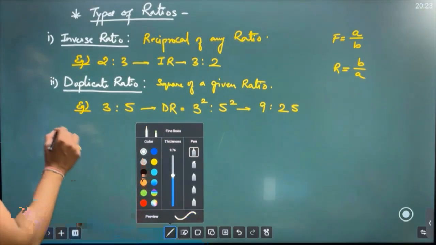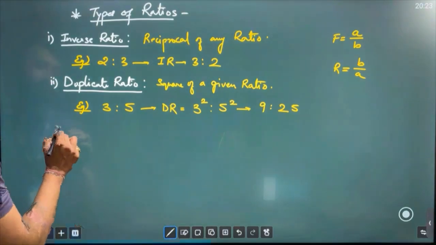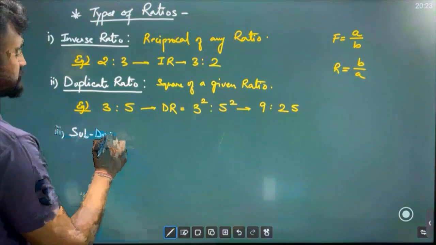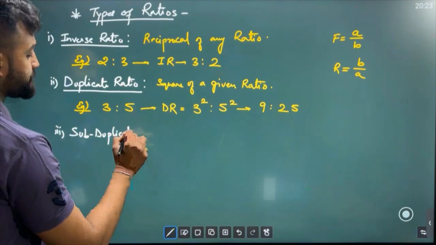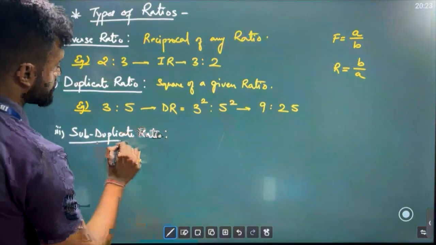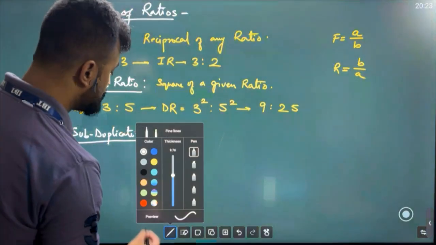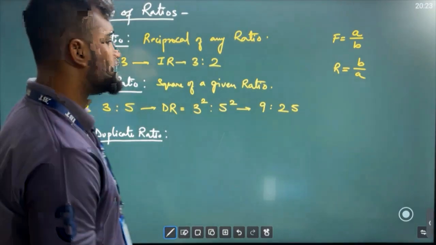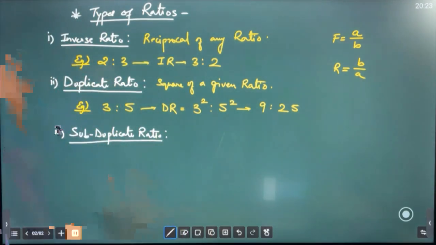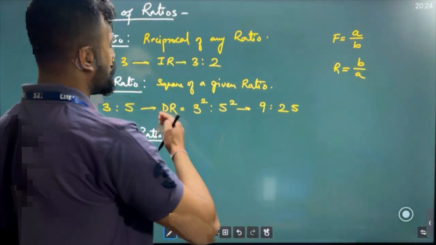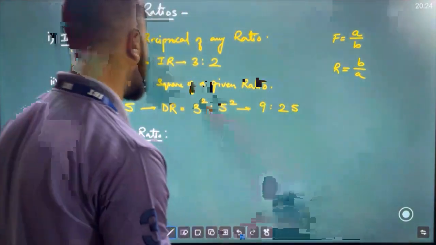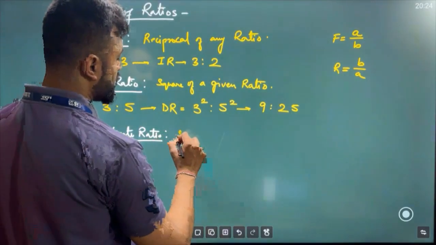After duplicate, what do we have? So after duplicate, we have subduplicate ratio. What is a subduplicate ratio, sir? It's quite simple, my friend. Subduplicate ratio is the reverse of duplicate ratio. What is the reverse of square? Sir, reverse of square is root, square root. So you need to find the square root